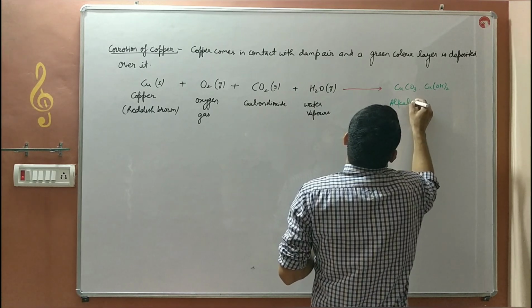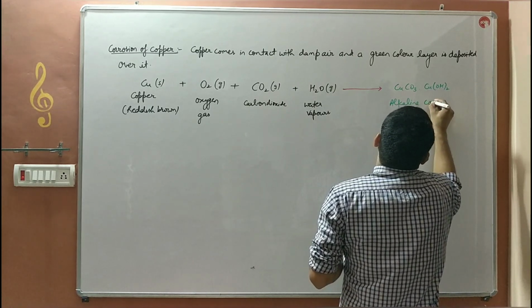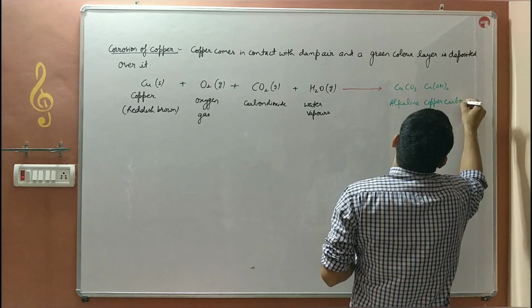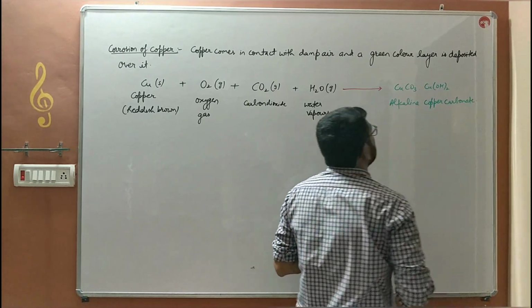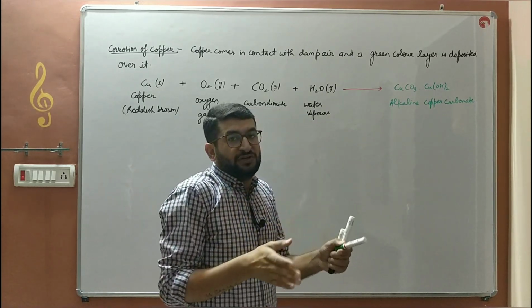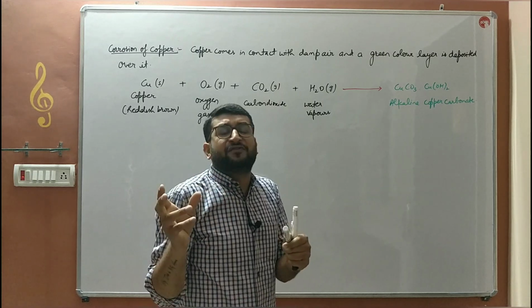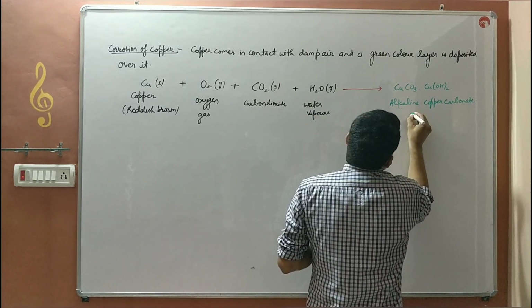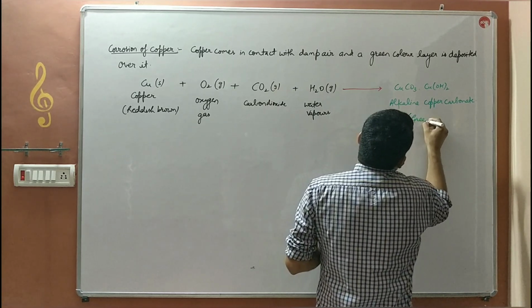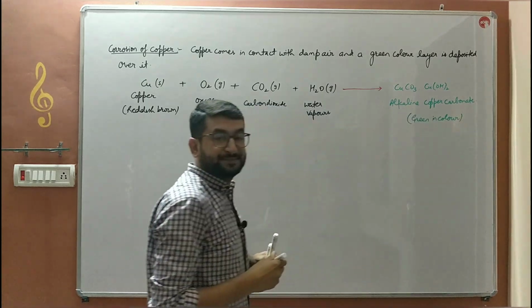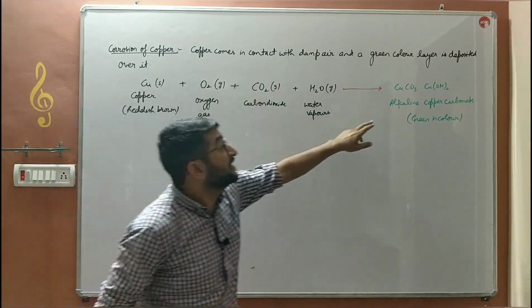What do you mean by alkaline, bache? Basic nature. In acid, base and salts, we'll discuss the basic nature. The bases are the substances which turn red litmus to blue, which convert colorless phenolphthalein to pink. So alkaline copper carbonate layer is deposited over it, which is green in color. So that is a basic layer, alkaline layer.